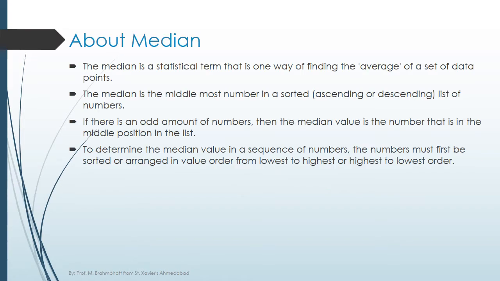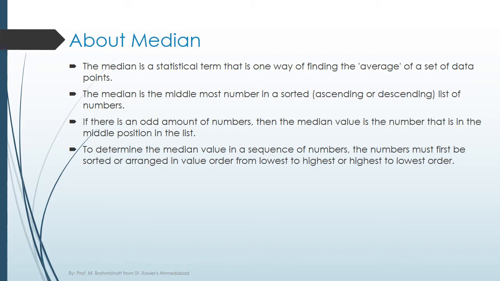Let's see about the median. Median is a statistical term that is one way of finding the average of a set of data points. The median is the middlemost number in a sorted list of numbers. It may be in ascending or descending sorted order.